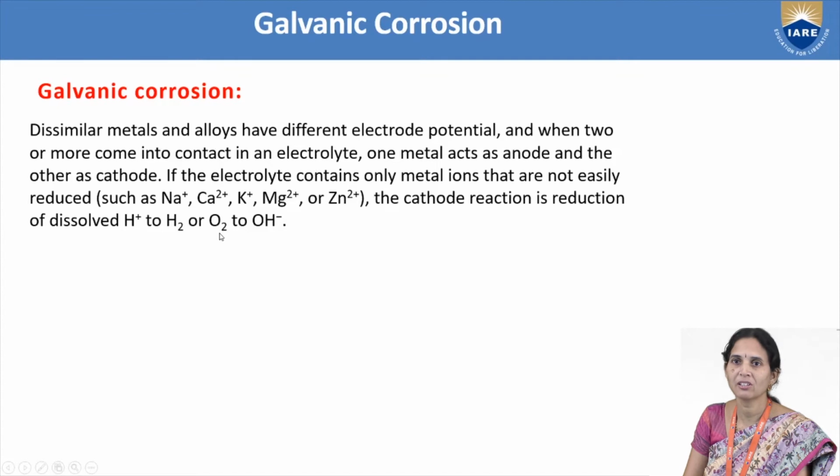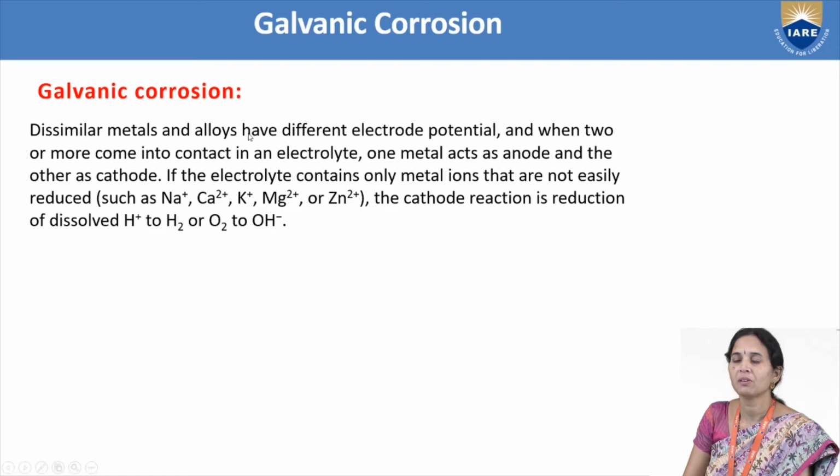Galvanic corrosion means that when we expose dissimilar metals to the environment, one metal will undergo corrosion and one metal will be protected. For example, when you take zinc and copper metal, zinc is more electropositive in nature and copper is weakly electropositive, that is, more electronegative.